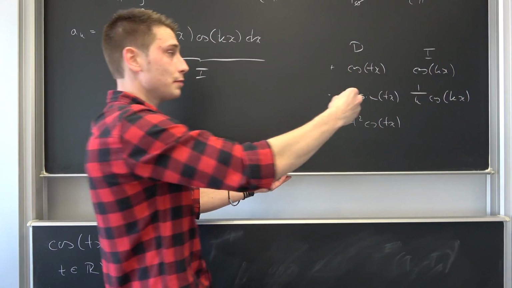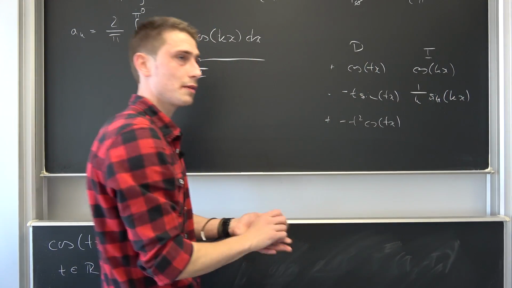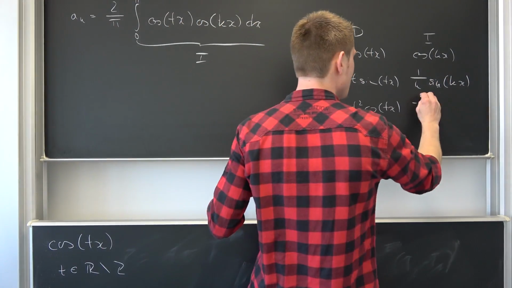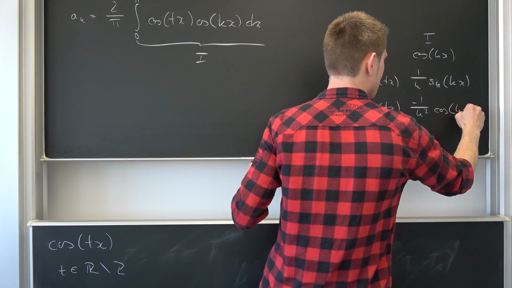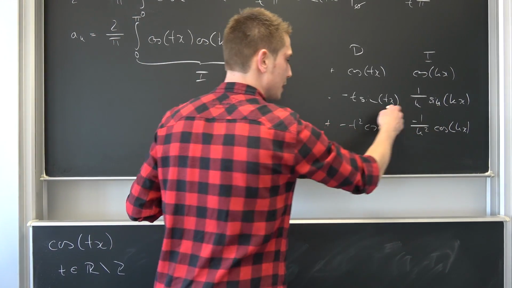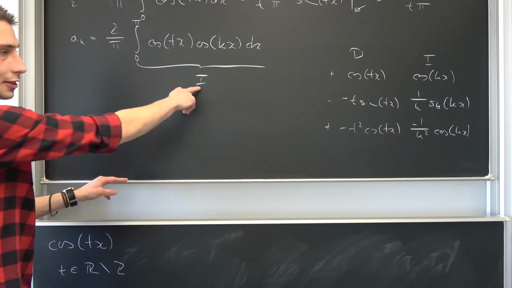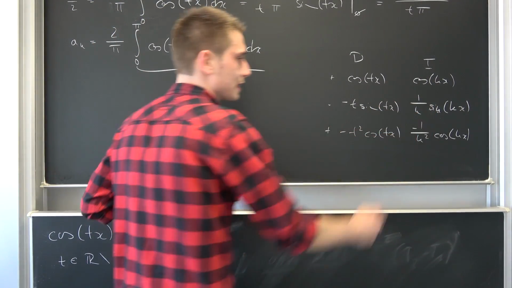Integrating this a second time is going to give us negative 1 over k squared cosine of k times x. And you see integration by parts works wonders here because we are going to actually recover our integral I in the process. Meaning overall we are going to multiply this and that together.